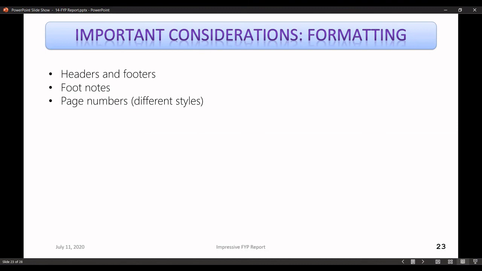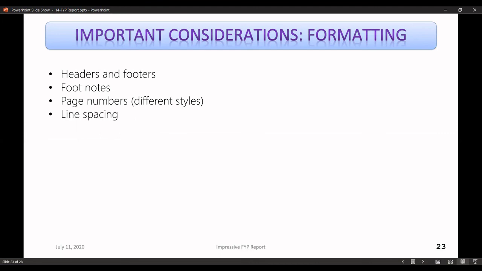Page numbers, yes, different styles. One document may have different styles. For instance, we use Roman numbers on the table of contents pages, list of figures, list of tables, and dedication, acknowledgements, abstract. And when we start the next chapter, we stop the Roman numbering, and then we start the usual numbering 1, 2, 3. You should know how to use different page numbers in a document.